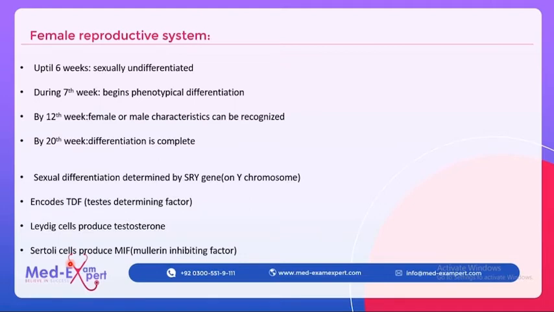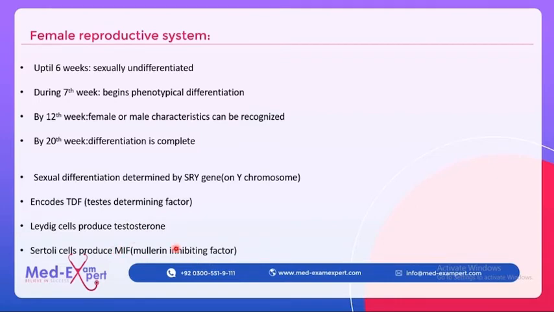It's another MCQ: which cells produce testosterone? It comes in the exam. So Leydig cell, LT. I remember it by "left": it starts with L and ends with T. So LT, Leydig cells produce testosterone, whereas Sertoli cells produce Mullerian inhibiting factor. This also should be remembered because it comes in the exam.